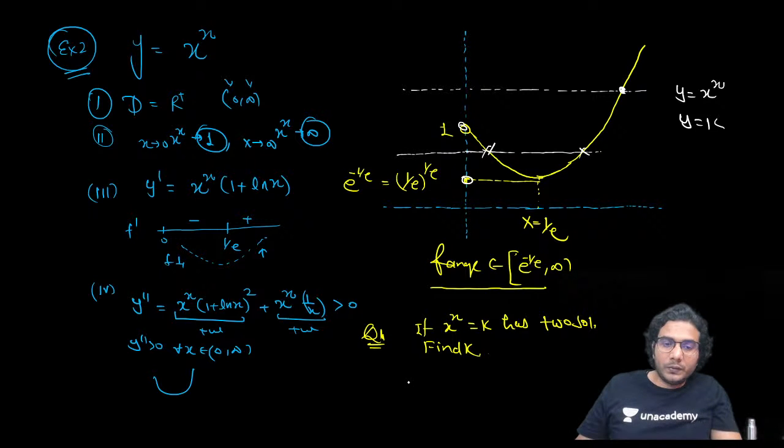So for two solutions, your k should be greater than e raised to minus 1 upon e, and of course it should be less than 1. That is the answer.